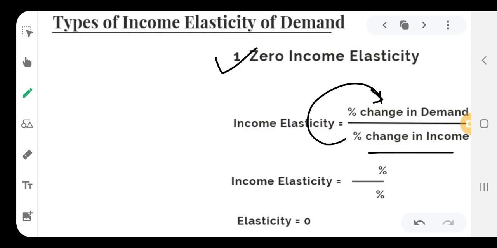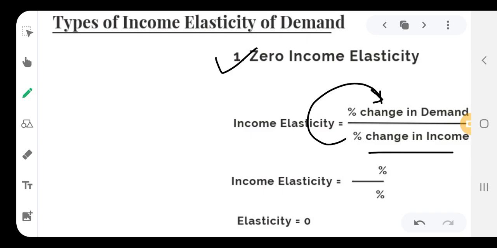This is the case which happens in case of essential goods. For example, the demand for food grains. Food grains are essential commodities. Whatever the price may be, or whatever the income of the individual may be, if income of the individual increases, he will not purchase more essential commodities. He will purchase that much of commodities which are required for his consumption.